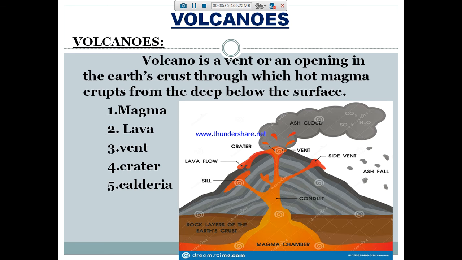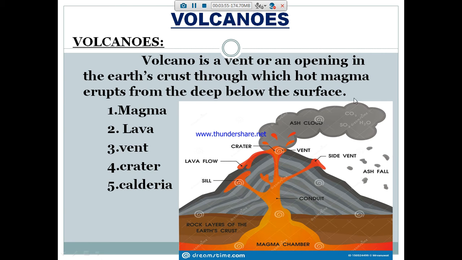After that we had seen about the volcanoes. What is meant by volcano? A volcano is a vent or an opening in the earth crust through which hot magma erupts from deep below the surface.